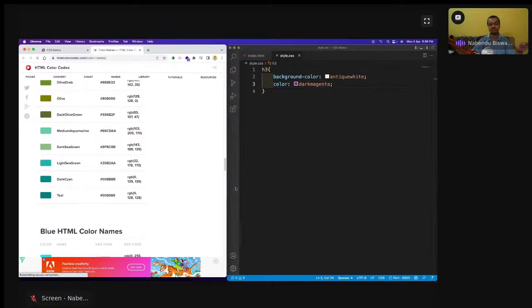But the thing is that 140 color names are very few, because in CSS there are billions of colors. How are there billions of colors? Let us see this thing.